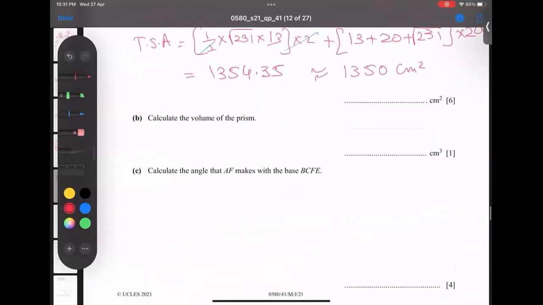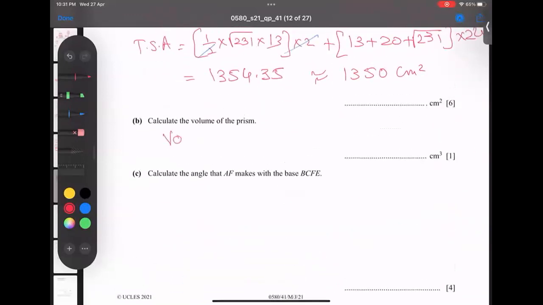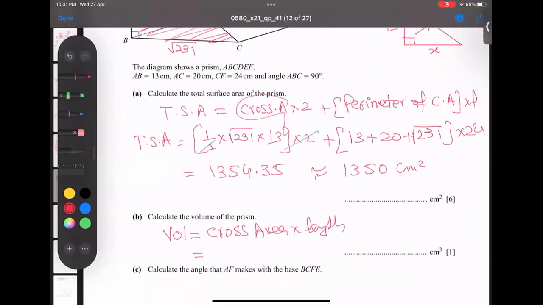Let's go for the next part, volume. What is the volume formula of a prism? Cross area into length. And the cross area, this triangle, I'm writing half into root 231 into 13 is the cross area, and the length is 24.